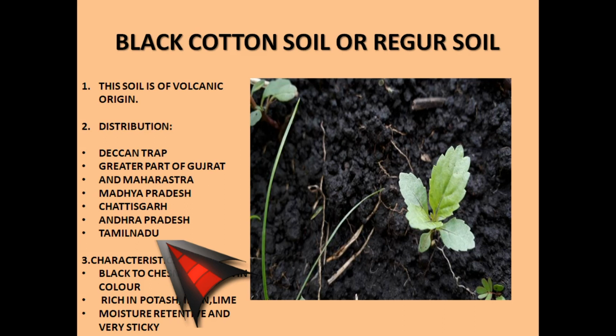Basically, cotton, jowar, wheat, sugarcane, gram, fruits and vegetables are grown in this type of black cotton soil or Regur soil. Let's move to the next soil, which is the red soil.